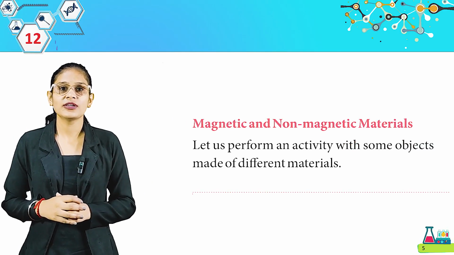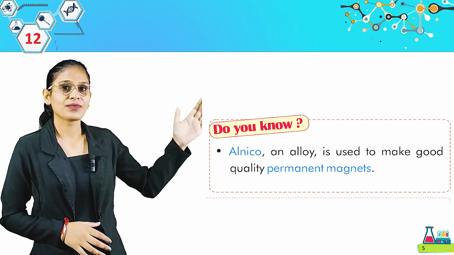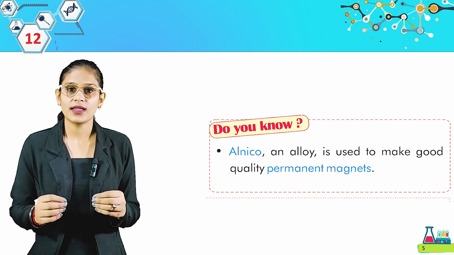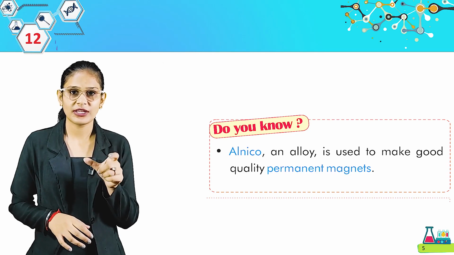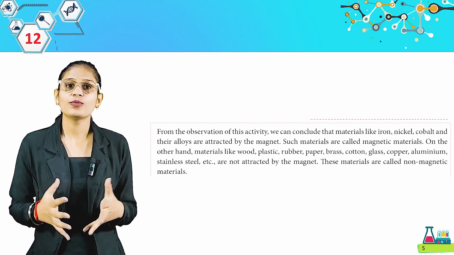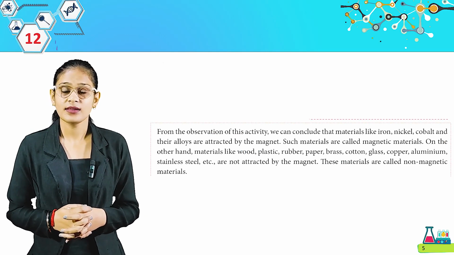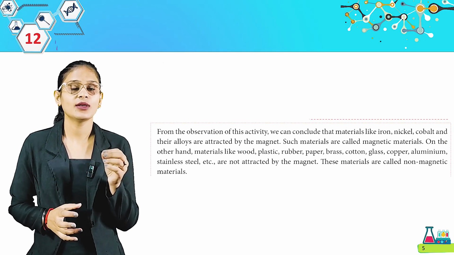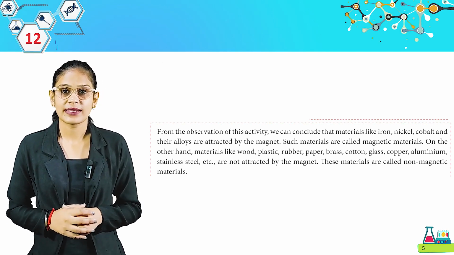Let us perform an activity with some objects made of different materials. Do you know? Alnico alloy is used to make good quality permanent magnets. So this is a material which we use to make permanent magnets. From the observation of this activity, we can conclude that materials like iron, nickel, cobalt and their alloys are attracted by the magnet.